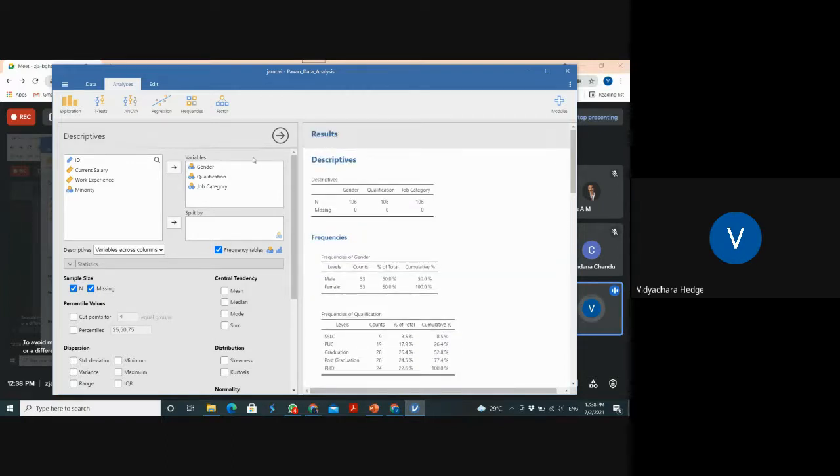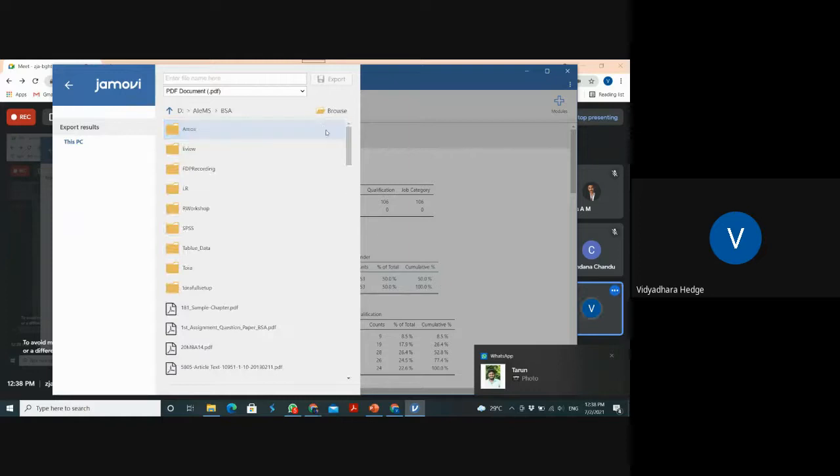Okay. Now what I am going to find out is a simple thing: how to copy it and save these values. Just copy, or else you have to press the export button. Simply click on export. I am going to save it in a PDF format.